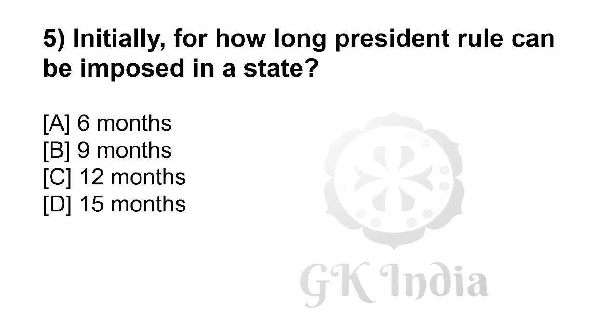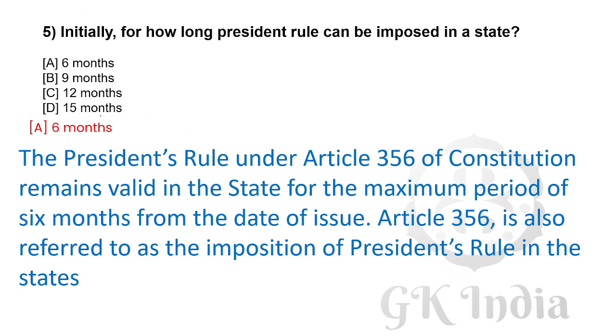Initially, for how long can President's rule be imposed in a state? Right answer is 6. The President's rule under Article 356 of the Constitution remains valid in the state for a maximum period of 6 months from the date of issue. Article 356 also refers to the imposition of President's rule in the state.